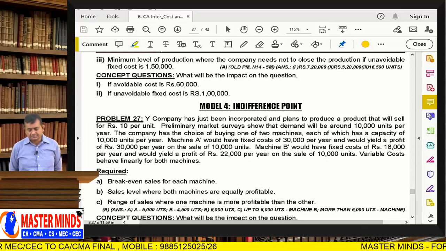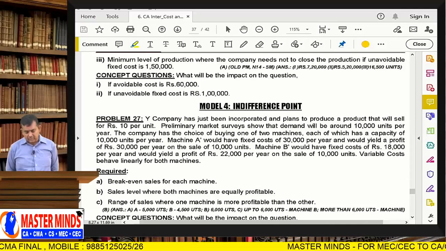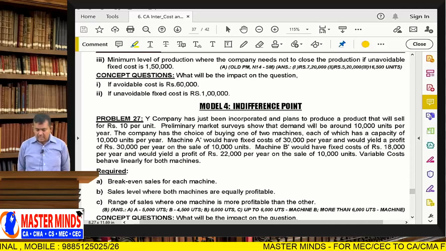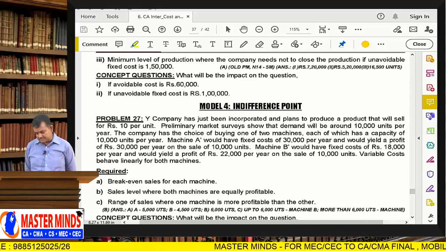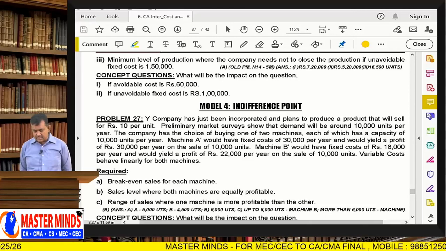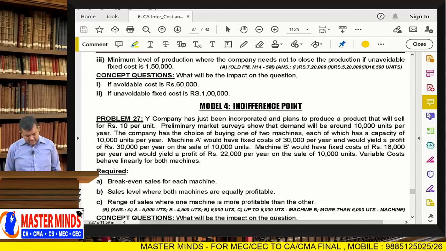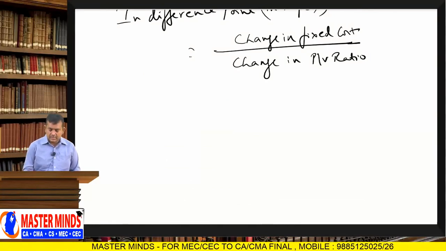Here, the company can buy any one of the two machines, each of which has a capacity of 10,000 units per year. So, the first machine has a capacity of 10,000 units, and the second machine also 10,000 units.